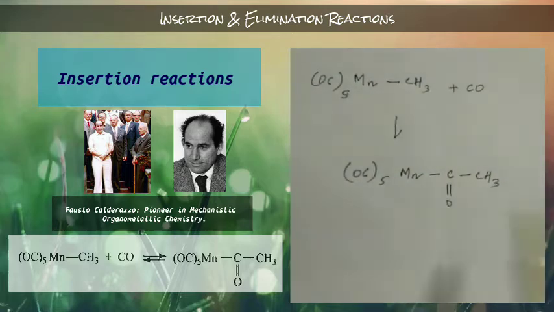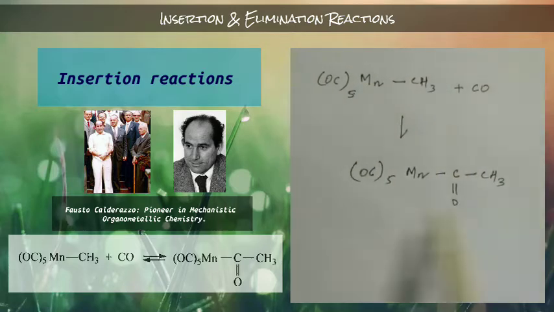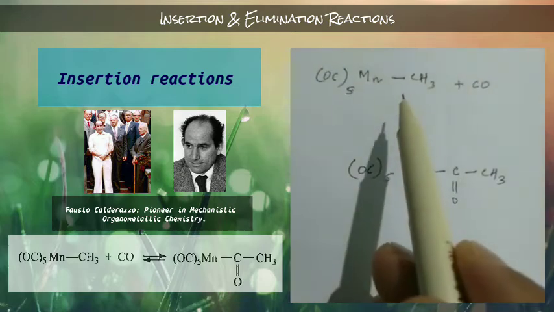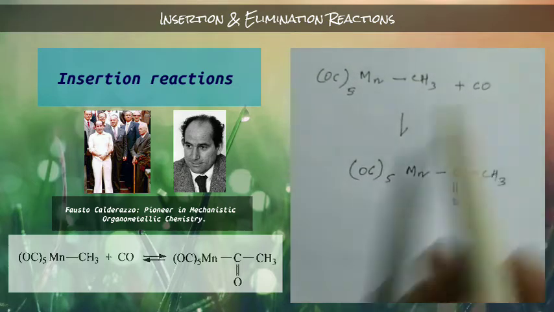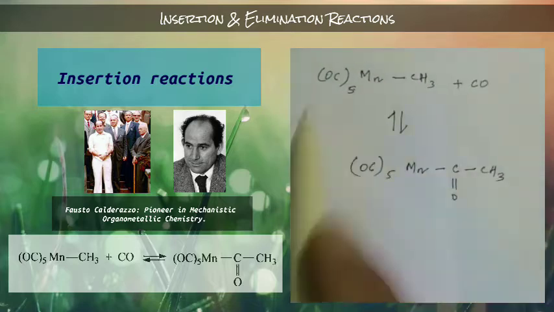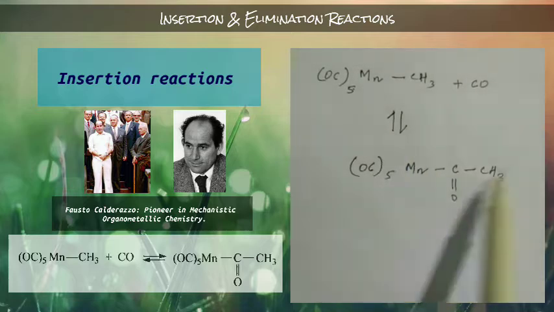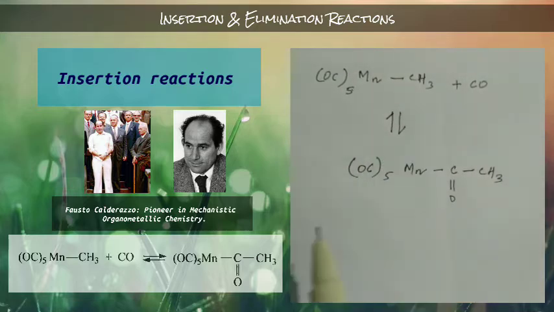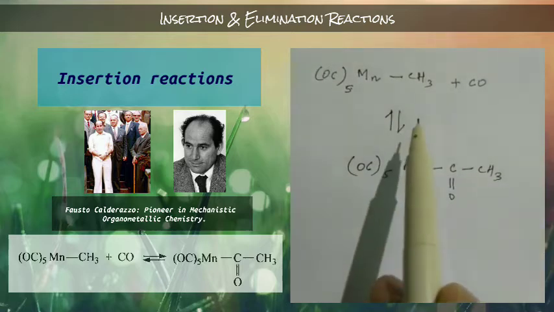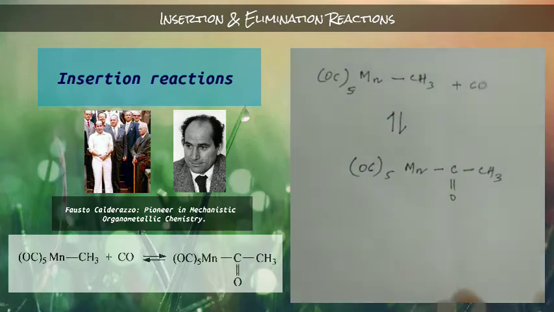Interestingly, this complex will give back the original organometallic complex and the carbon monoxide, because it can exhibit the reverse reaction. The forward reaction is known as insertion, and the reverse reaction is the elimination reaction.